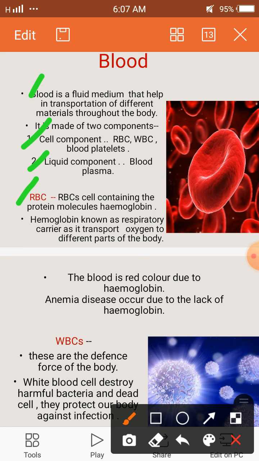Hemoglobin is known as a respiratory carrier as it transports oxygen to different parts of the body. Due to the presence of hemoglobin, RBC can carry oxygen to different parts of the body, because only hemoglobin has the binding capacity with oxygen. In the transportation of oxygen, hemoglobin plays a very vital role. Then there is a disease called anemia that occurs due to the lack of the hemoglobin protein.